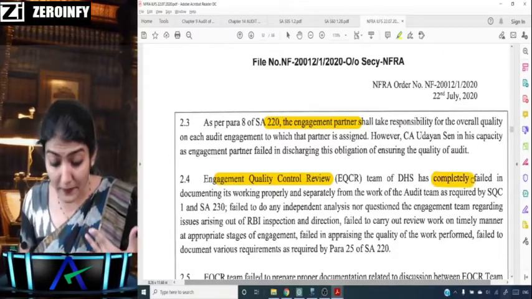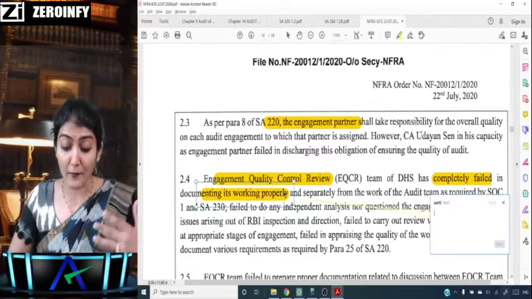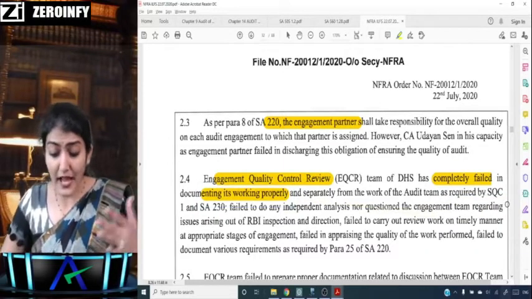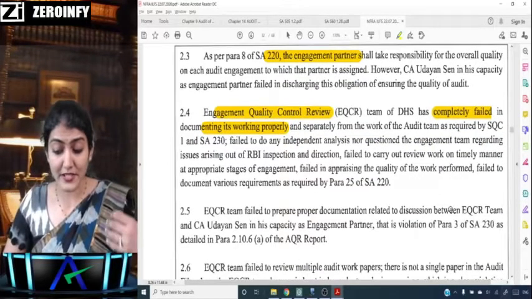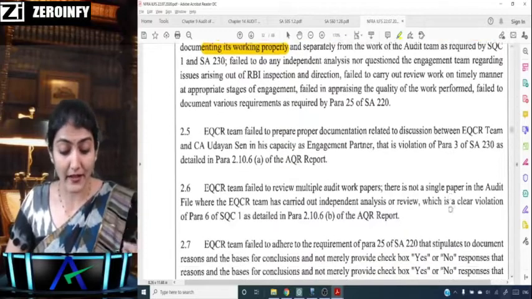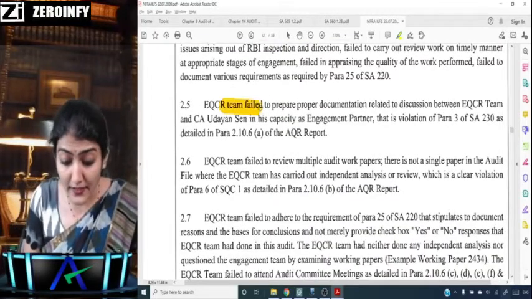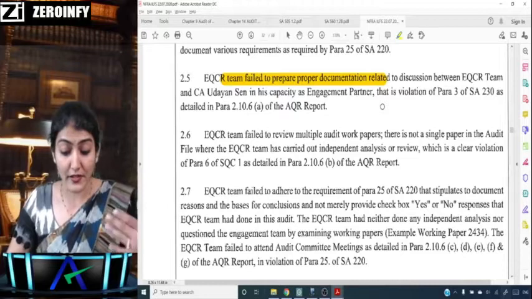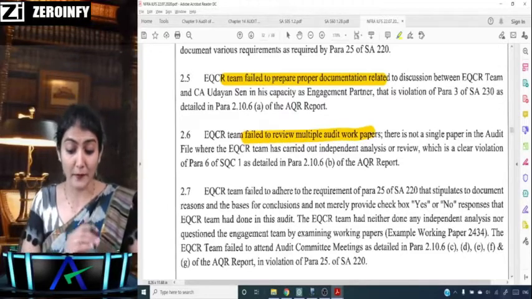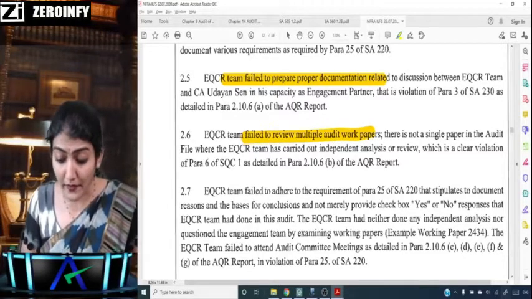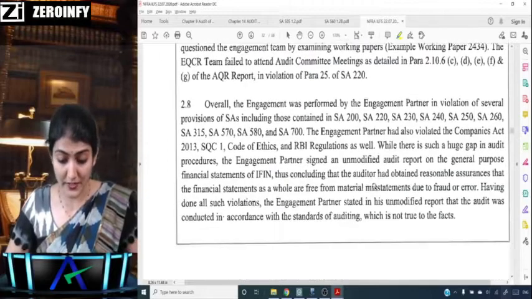So yes, it has completely failed in documenting its working properly, and separated from the work of the audit team as required by SQC 1 and SA 230. The EQCR team failed to prepare documentation. The EQCR team failed to review multiple audit working papers, and failed to adhere to the requirement of SA 220.